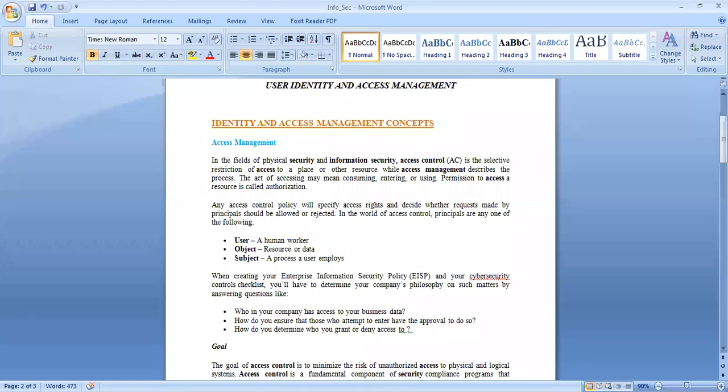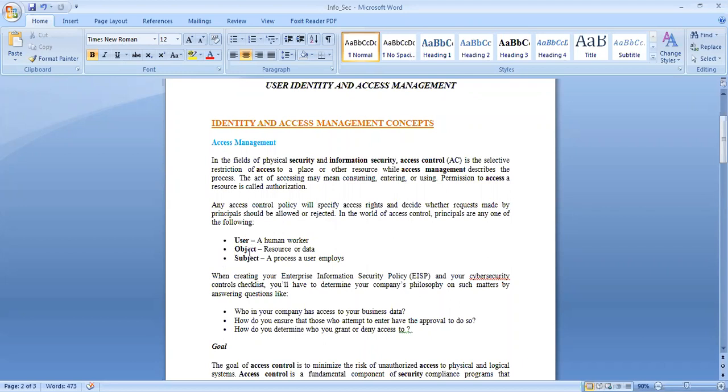Next, any access control policy will specify access rights and decide whether requests made by principals should be allowed or rejected. Basically, requests are made by three types of principals. The user can make a request for a resource. A user is like a human worker of a company.